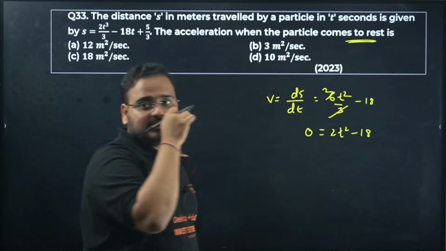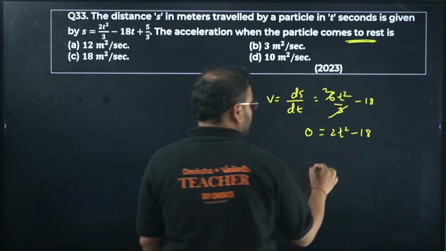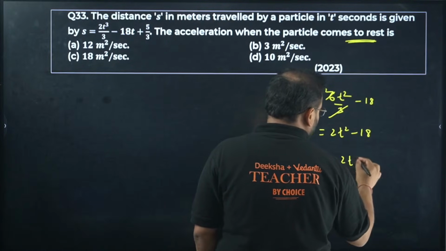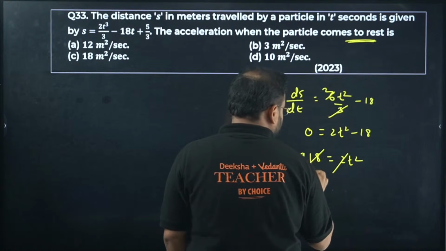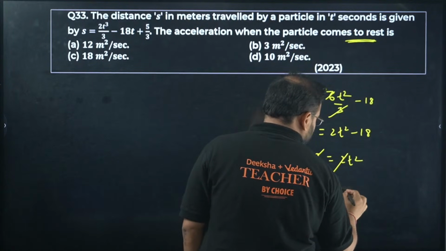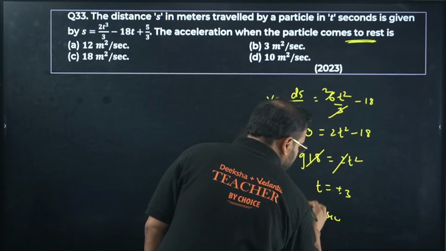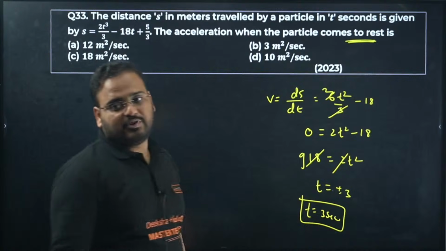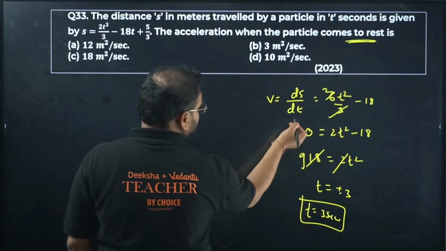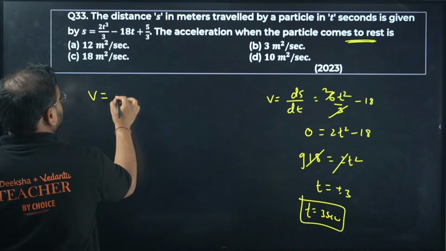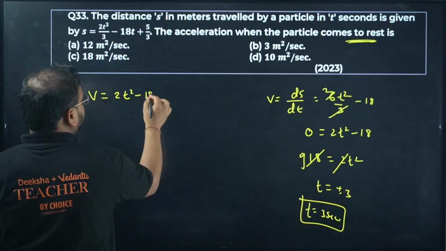The body is at rest means velocity is 0. So I get 18 equals 2t square, so t square is 9. So t will become plus minus 3. T is time, it cannot be negative. So t becomes 3 seconds.